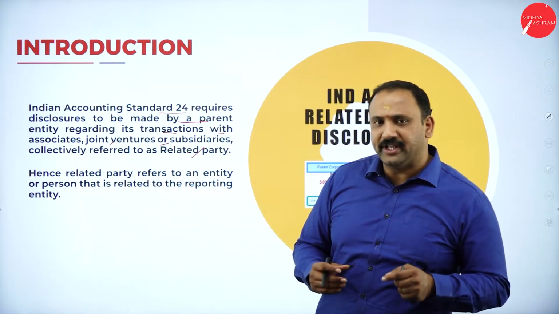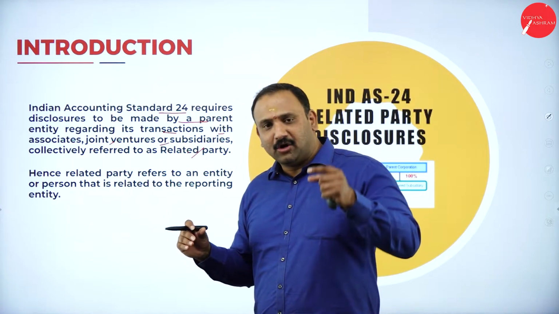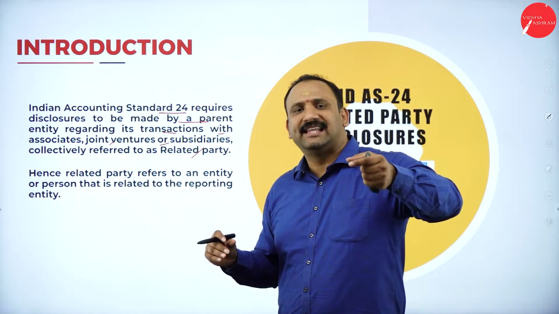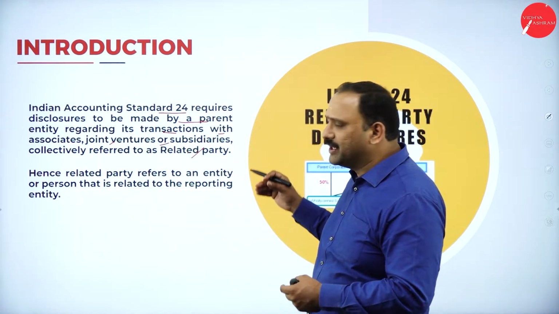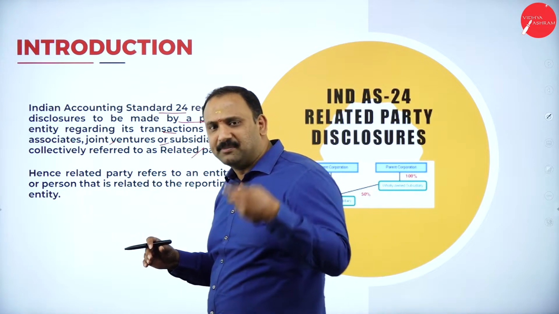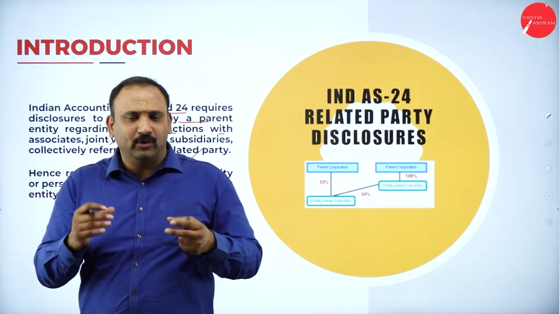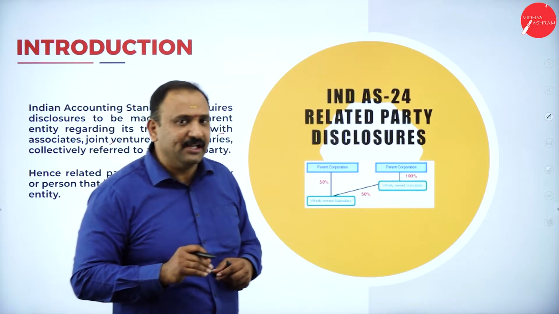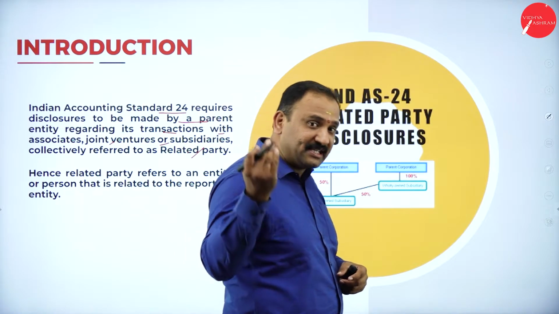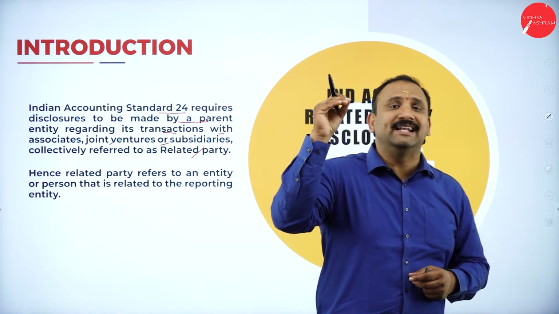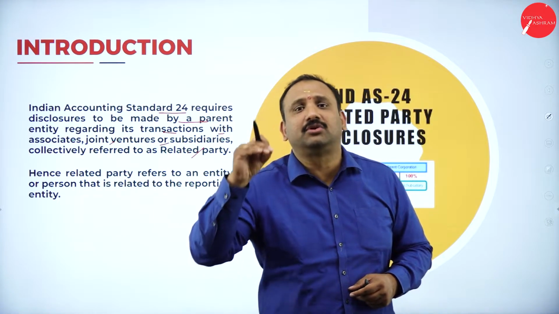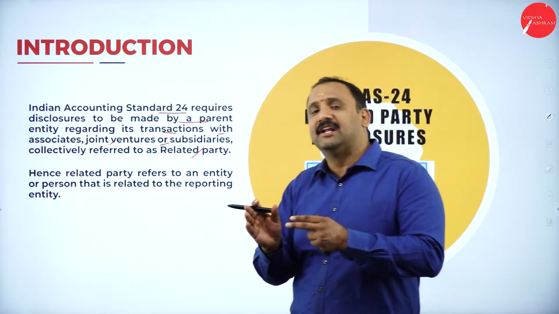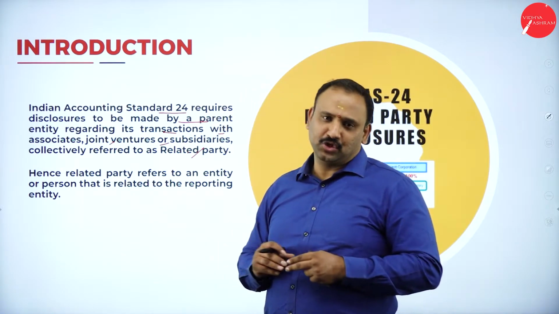Now, coming to the accounting standard part of the same thing. For Tata, the Jaguar Land Rover group is their related party. It is a joint venture. It is an association which they have formed in terms of buying out and making the automobile. So in that case, when Tata Motors, the parent company which made an acquisition there, has to report the related party transactions of what they are doing with the group in the UK.